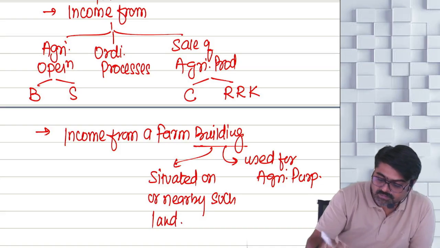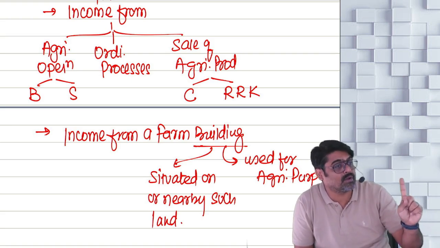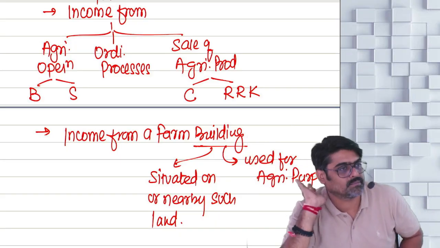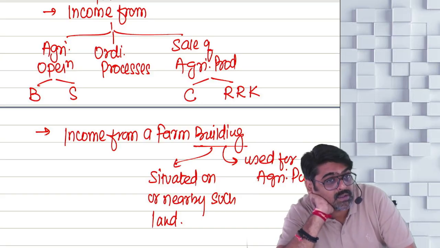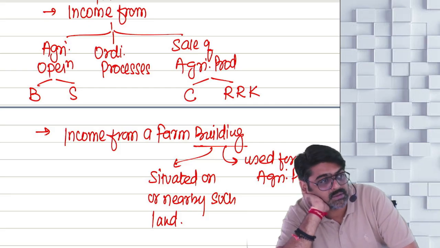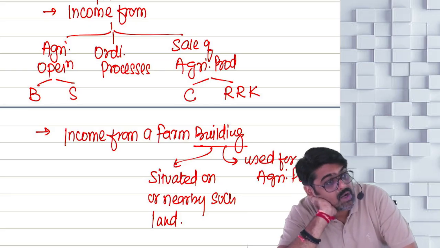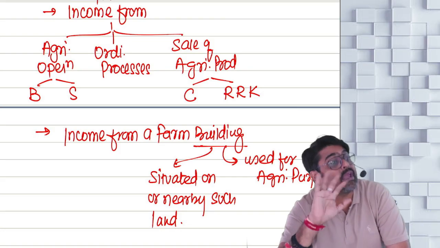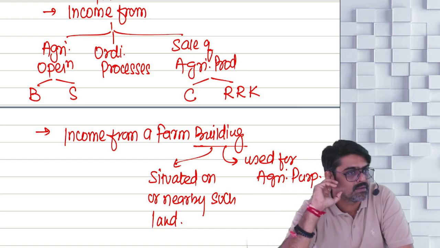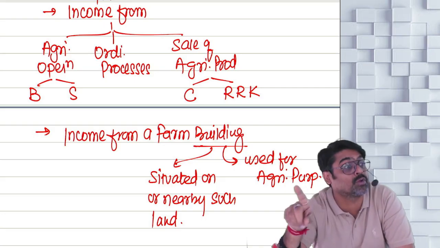Such land. Such land means which land? The land which is situated in India and used for the purpose of agriculture. So the building is situated on that land or nearby that land, but that building must be used for agriculture. So first of all, the land must be used for agriculture and must be situated in India. On that land or in the immediate vicinity of that land, if any farm building is there, income of that farm building will also be treated as agricultural income, provided that farm building is also used for agriculture.